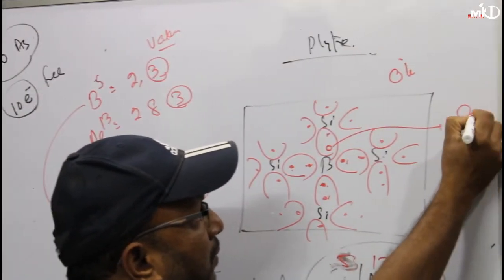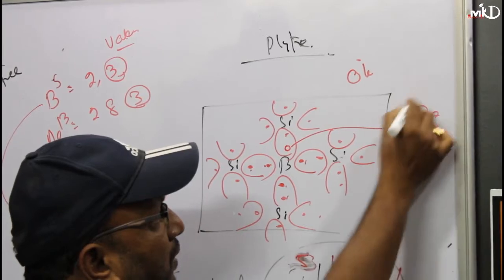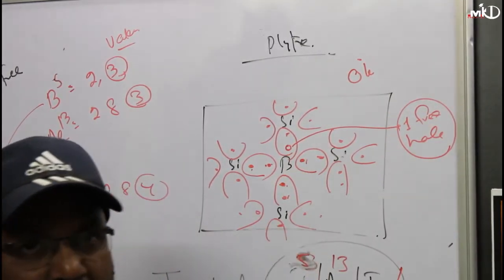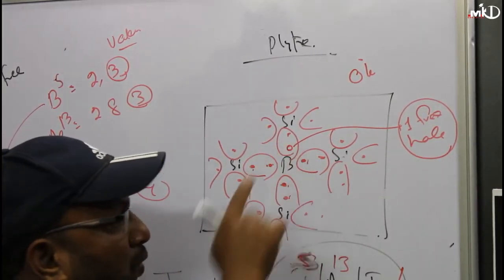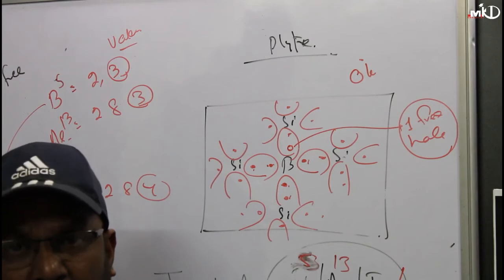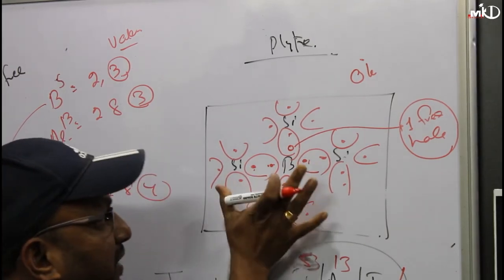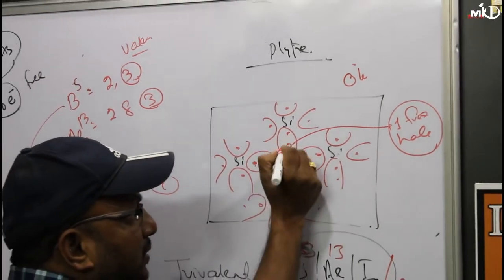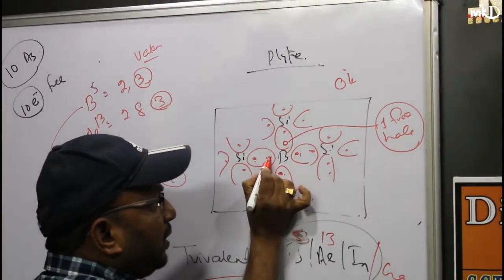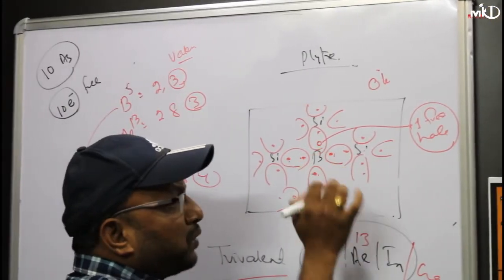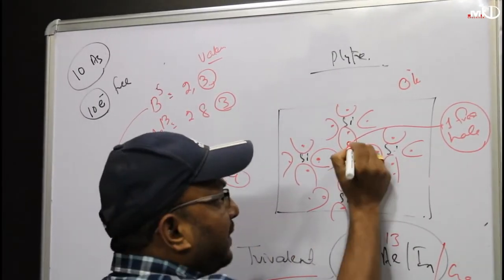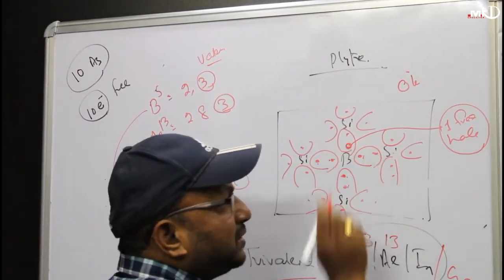To make the octet, one electron is absent. Since boron has valence equal to 3, and to have the octet it requires a minimum of 4, one is vacant.